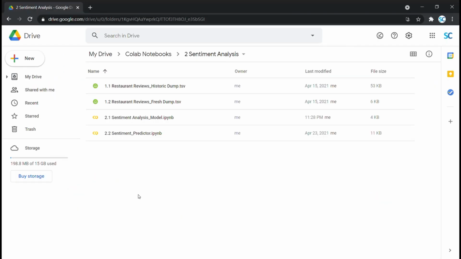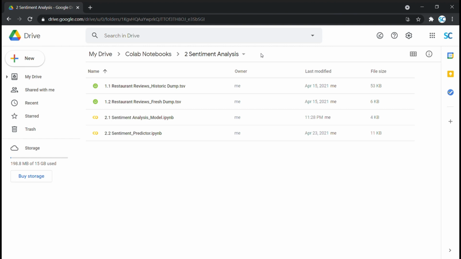Before we get started on the coding part, there are certain prerequisites you would need to know. First, we would use Google Colab for Python coding, which is Google's free cloud-based platform. We have already done a small video on getting started with Colab. Refer to the description below for the video link. Second, you would need to create a new folder with the name sentiment analysis in your Colab notebook folder, just like this, and copy all these model related files here. Link to these model files is also provided in the description of this video.